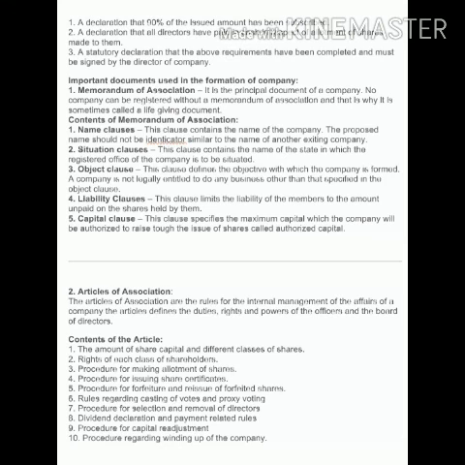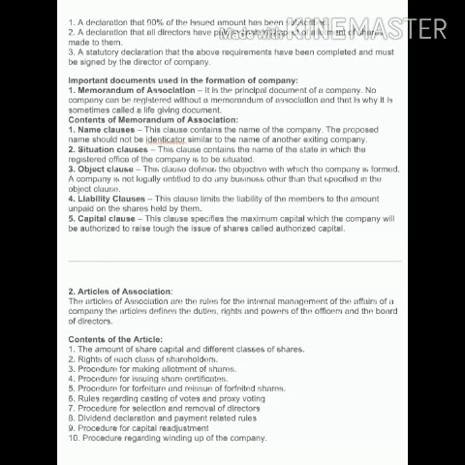Bylaws means by laws. Laws means it describes the rules and regulations for the internal management of the affairs of the company. It also assigns the duties, rights and power of the officers and the board of directors. Now what are the contents of the articles.